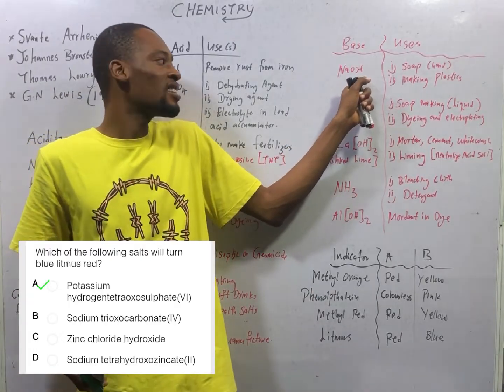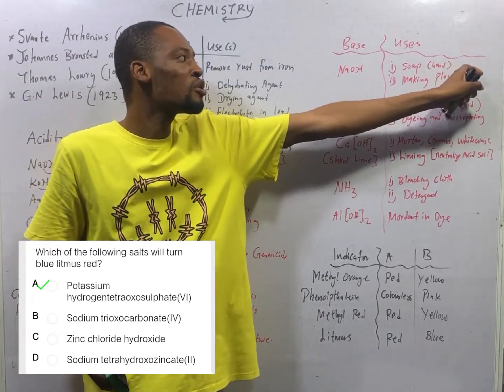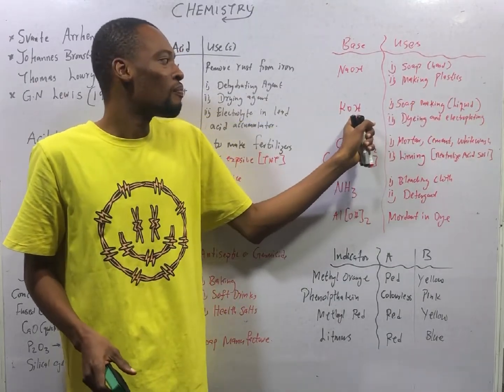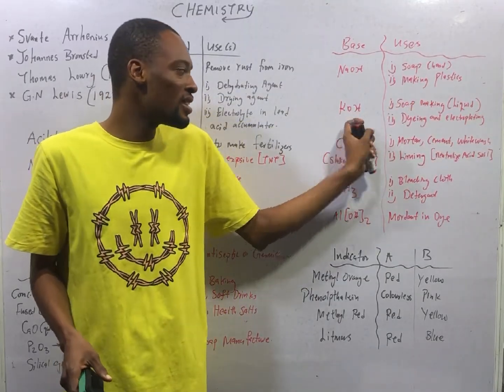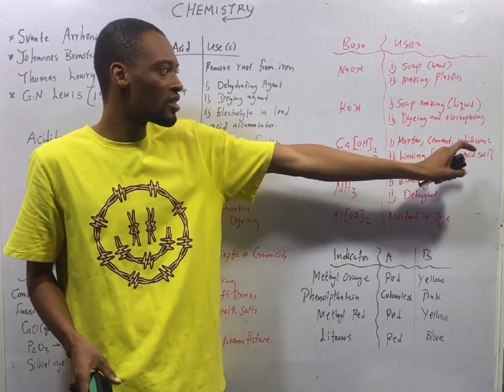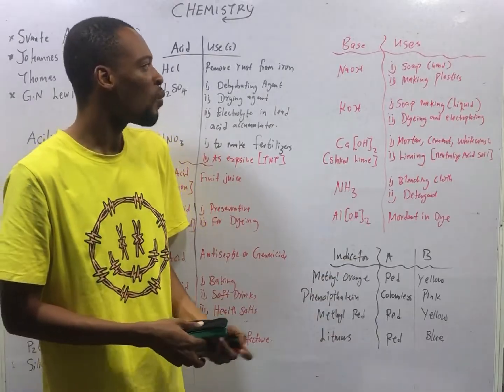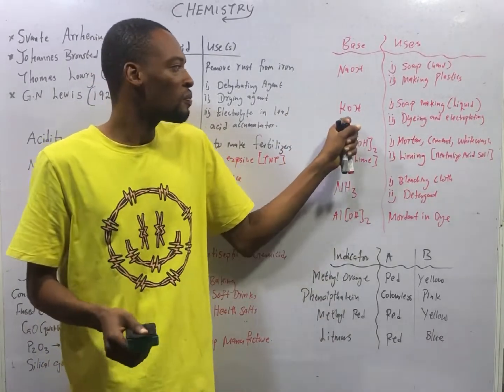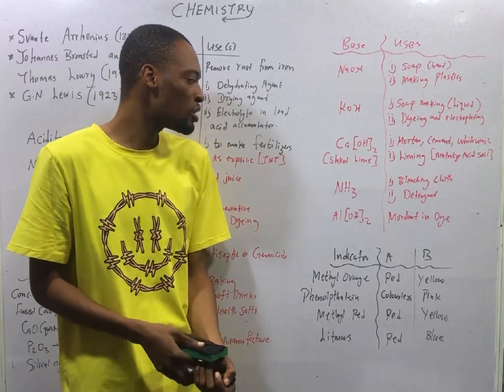Sodium hydroxide is a base. It is used for soap making and to manufacture plastics. Potassium hydroxide is a base. It is used for soap making and dyeing or electroplating. However, while sodium hydroxide is used to make hard soap, potassium hydroxide is used to make liquid soap.